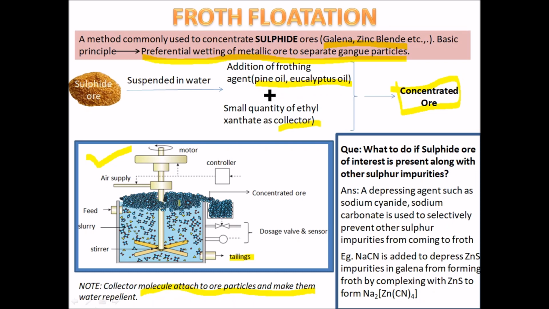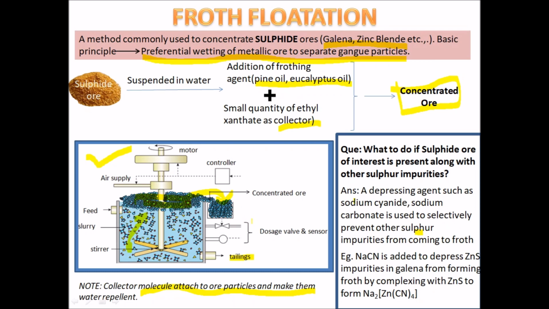It forms a froth which comes outside and can be collected. As a result, the ore particles wetted by the oil rise to the surface along with the froth. The froth is skimmed off and dried to recover the concentrated ore.